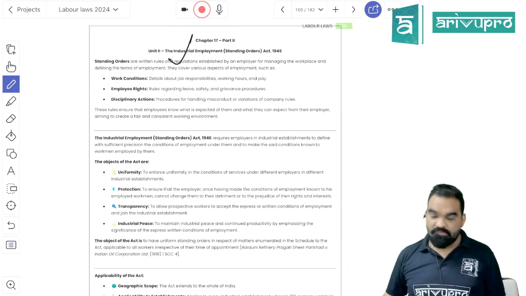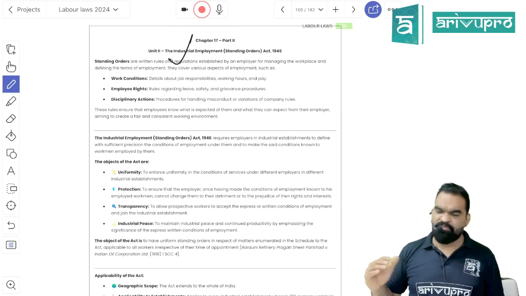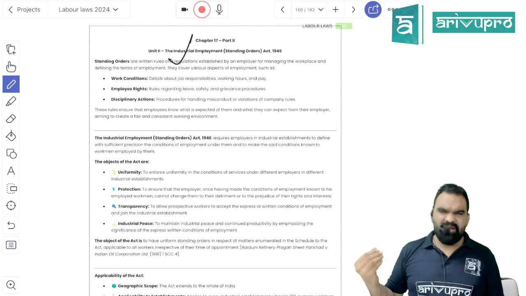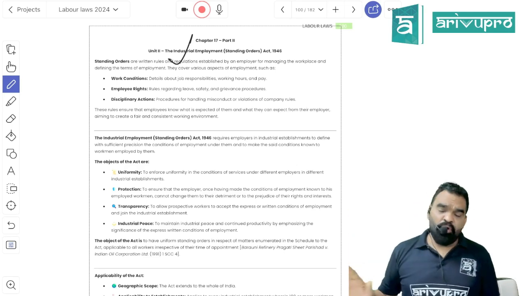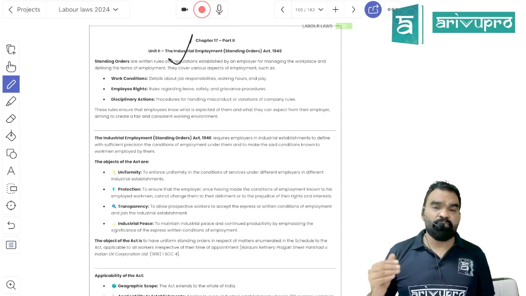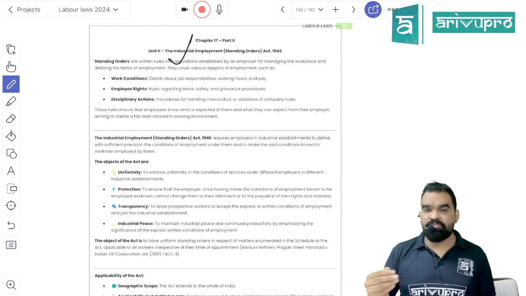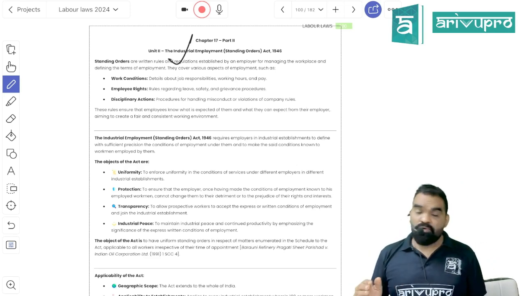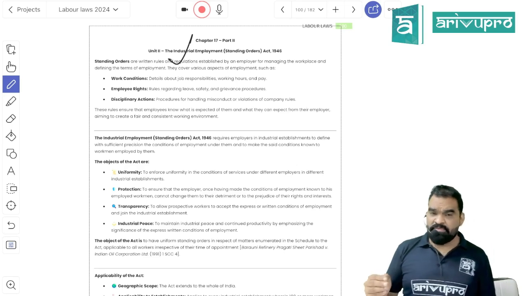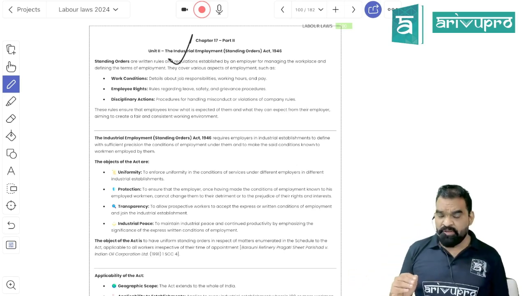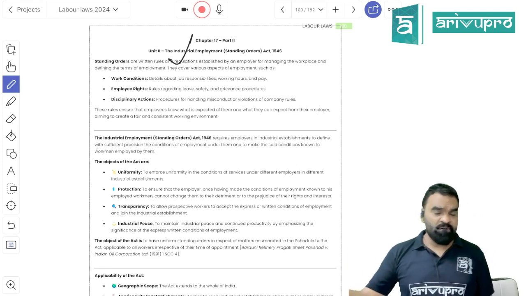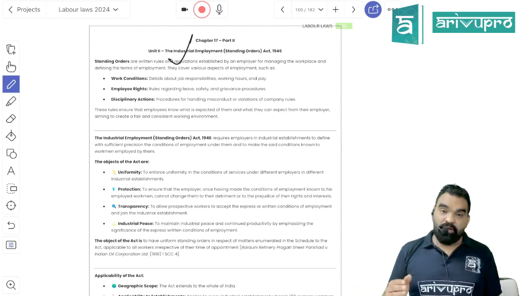See, these are the terms and condition in terms of leave, in terms of payment date, in terms of casual leave, in terms of other terms and conditions. So employment ka all common terms and conditions should be common for all the worker who is working within the factory building or within the establishment. So in order to make sure that everybody will be subject matter of the common terms and condition, and there would be no discrimination done by the employer irrespective of any particular employee, Standing Order Act is applicable.